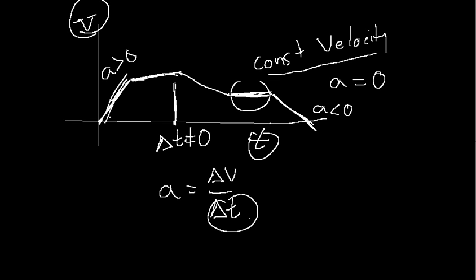If you make delta t 0, this blows up to infinity, and the equation's not going to make much sense. As delta t gets really, really small, the acceleration gets really, really big. It's physically impossible for there to be no time. You have to have some time in order to have a velocity change. So a vertical line on a velocity versus time plot is physically impossible. Okay, I guess that's about it.